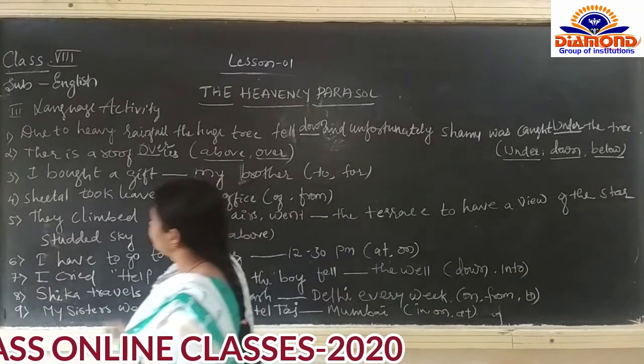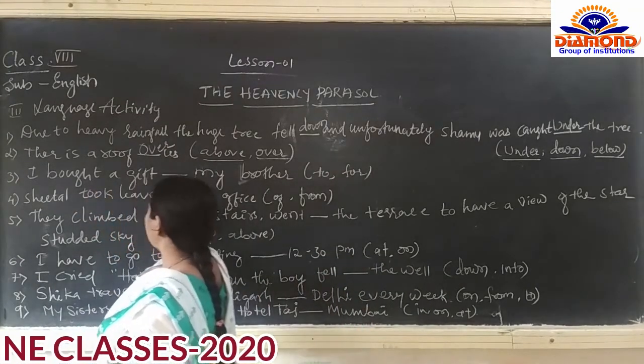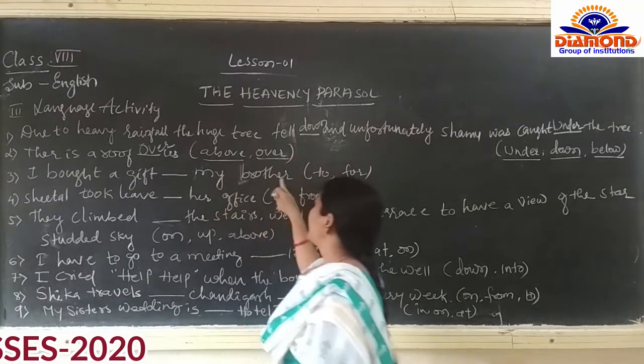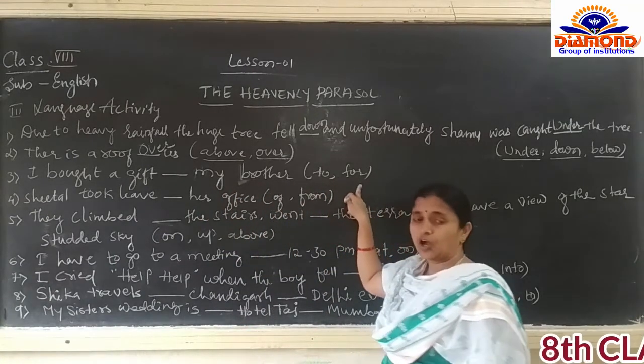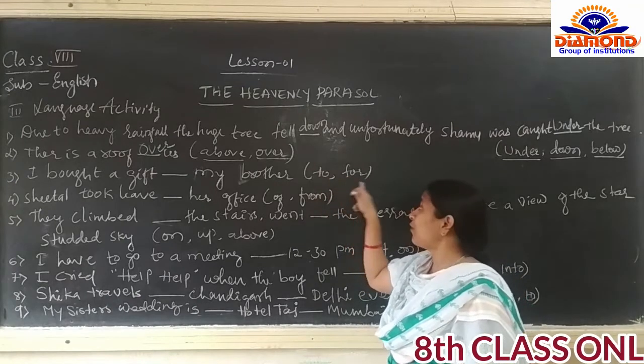Then third one. I bought a gift dash my brother. I bought a gift to my brother, or I bought a gift for my brother.